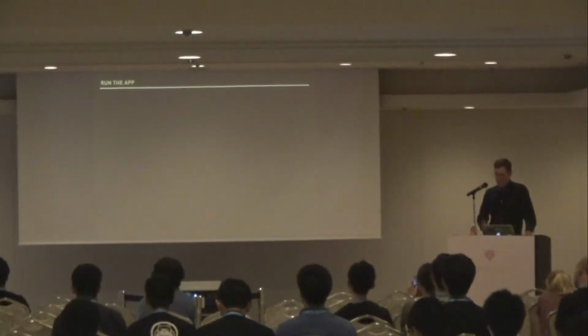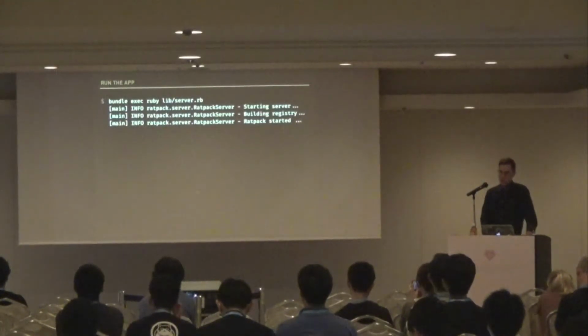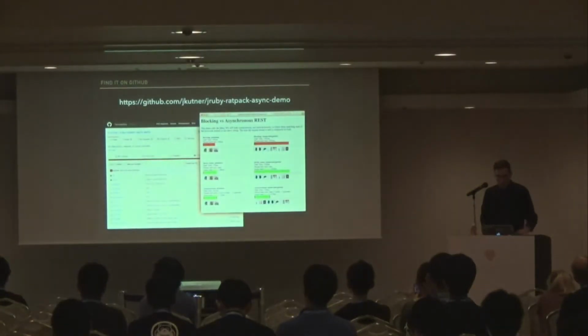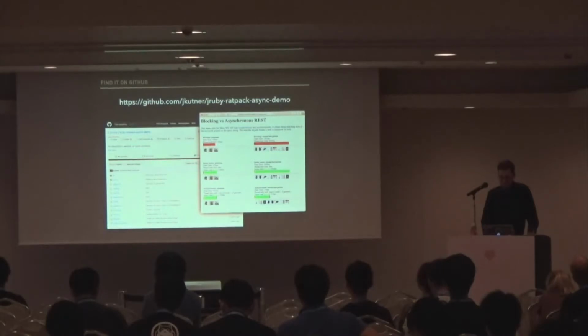All right, and then with that server.rb file, we run it just like any other Ruby script. And it will bind to a port and start up our Ratpack server, and you can access it on localhost. So this example is on GitHub. That's the URL. It's ready to run locally. It's ready to run on Heroku. It has a Heroku button so you can deploy it very quickly.